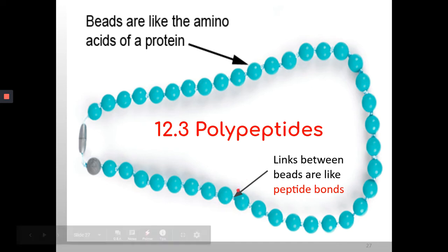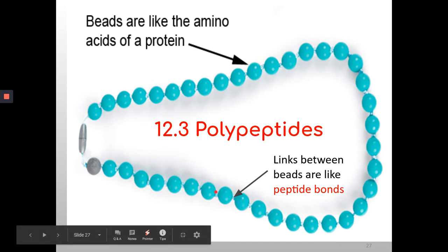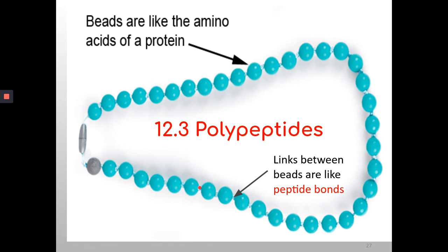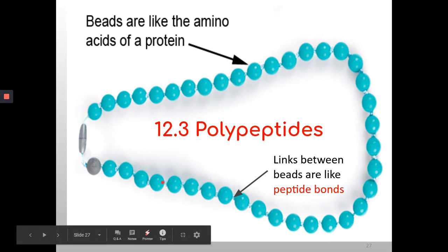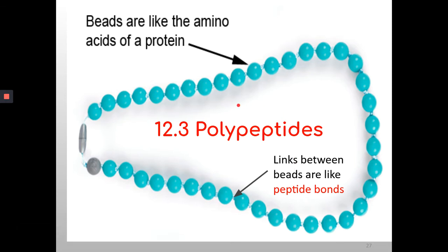Now, if we look at the links, we call each link or the bond between each amino acid the peptide bond. So, this is a simple way of understanding how polypeptides are formed. Many amino acids linked by peptide bonds will form a polypeptide.